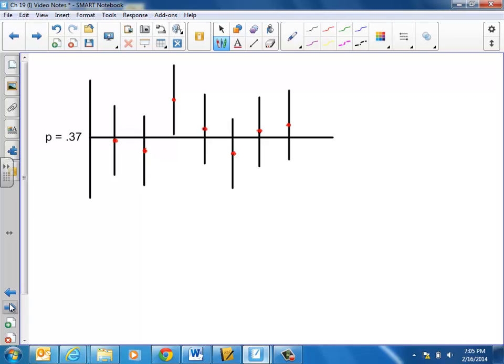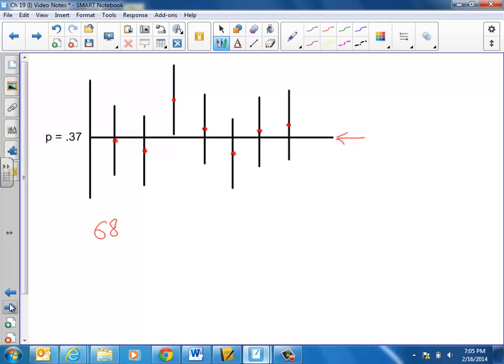So we've got this weird graph set up. This horizontal line represents the true population proportion of all U.S. adults who believe in ghosts. Let's just say hypothetically, I just made this up, I don't know what it is, let's say it's 0.37.